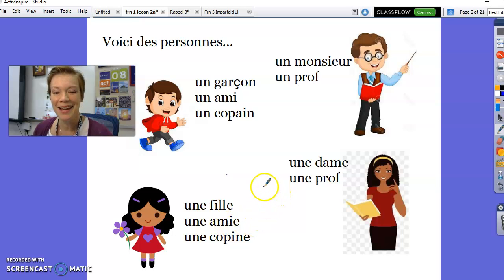Do you see the difference? It's a very subtle difference, but notice that for the girls, une has an E, amie has an E. That doesn't change the pronunciation, but it does make it feminine. Same thing here. Up here for the boy, it's un copain. But when we're talking about a girl in French, we say une copine. Écoutez et répétez. Un copain, une copine. Voici la différence.